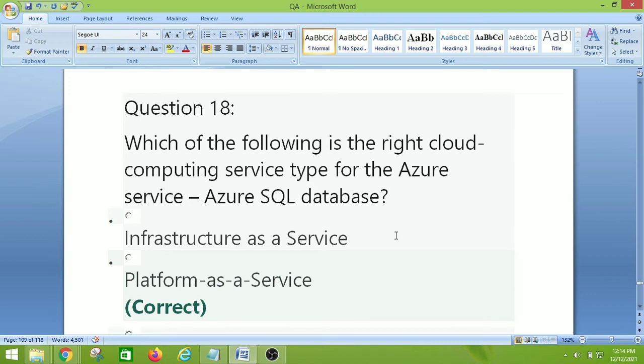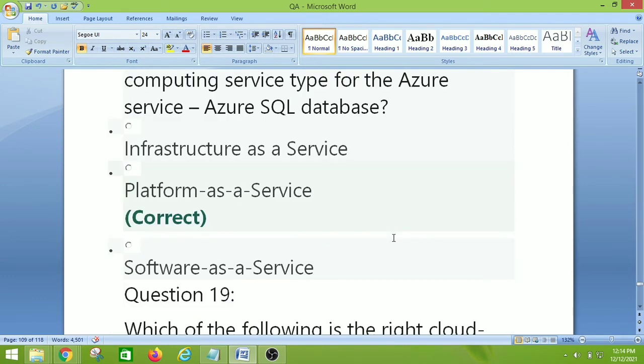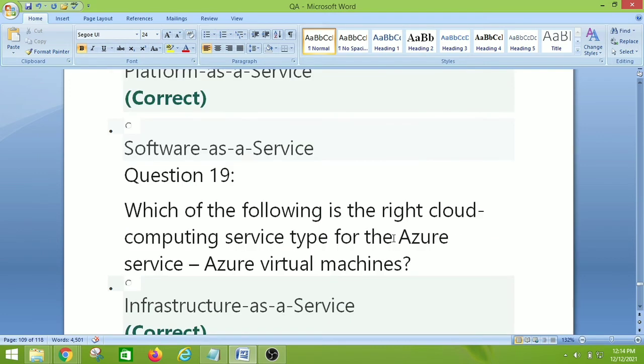Which of the following is the right cloud computing service type for the Azure service Azure SQL database? So we have infrastructure as a service, platform as a service, software as a service. So the right answer is platform as a service. Let's move on to question number 19.